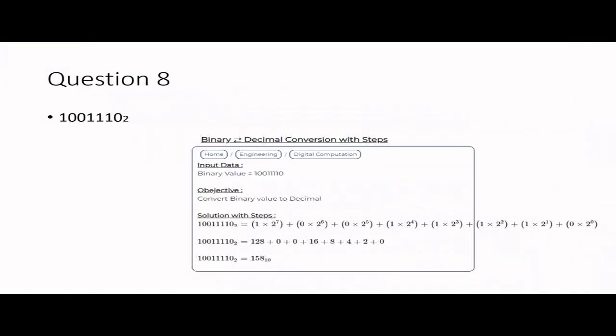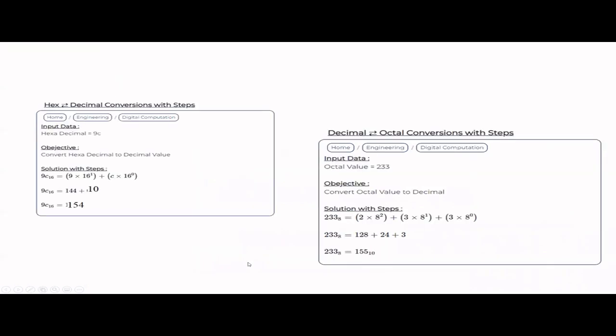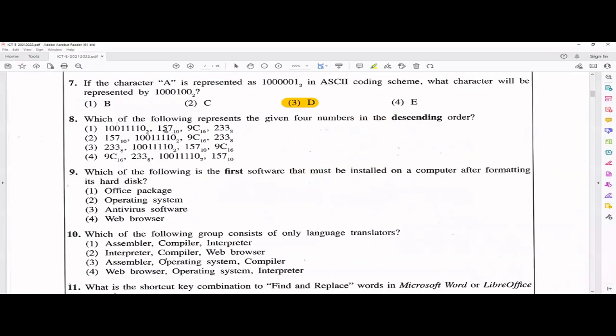So here, first number, right? This is a binary to decimal conversion. So basically what you have to do is you have to get 2 to the powers, right? So 2 to the power 0 is, you can skip because it's 0. Then you have 2 to the power 1, 2, 3, 4. And these two zeros you can just ignore. And this is 2 to the power 7, right? So then you add all these answers and you will get 158 in decimal, right? Second answer is anyway given as per the question. Second answer is this one, you don't need any conversion, 157.